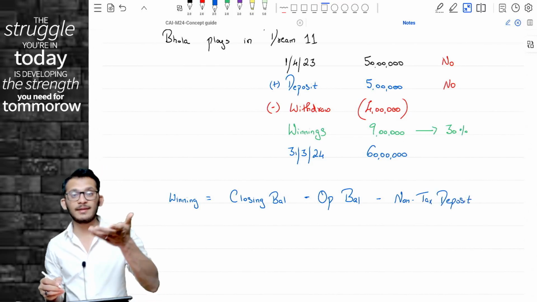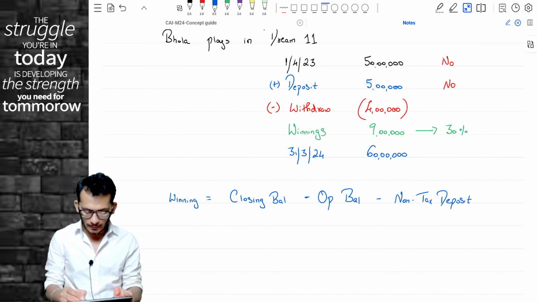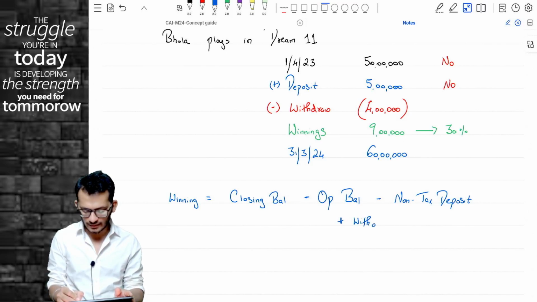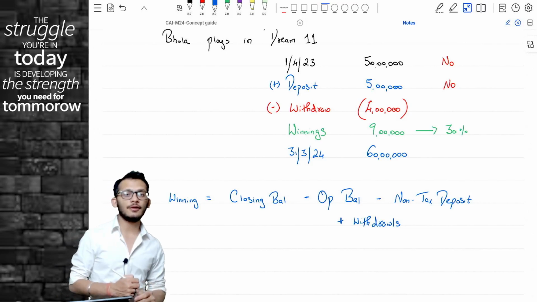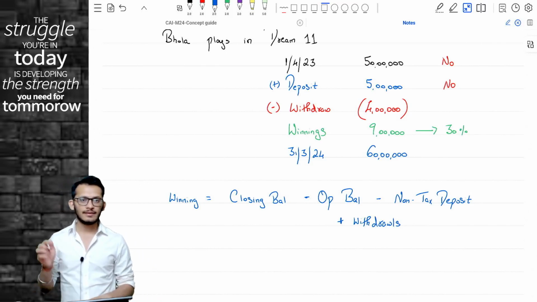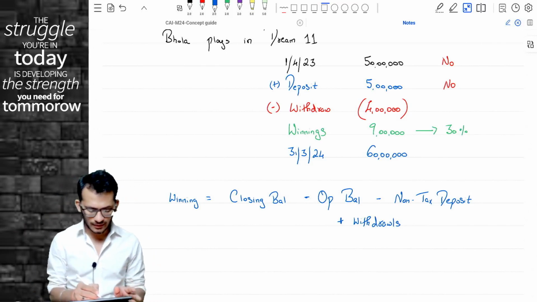You have made 5 lakhs deposit, that will also not be taxable, plus withdrawals. That is how the number came, no? Plus the withdrawals. Yes or no? That is what income tax is coming and telling.